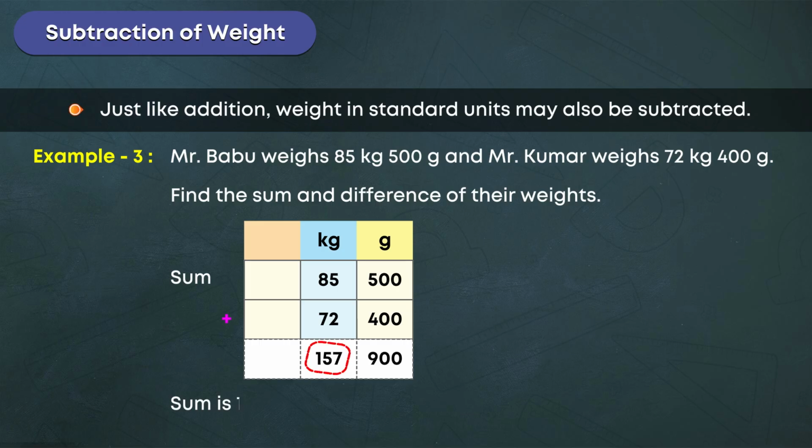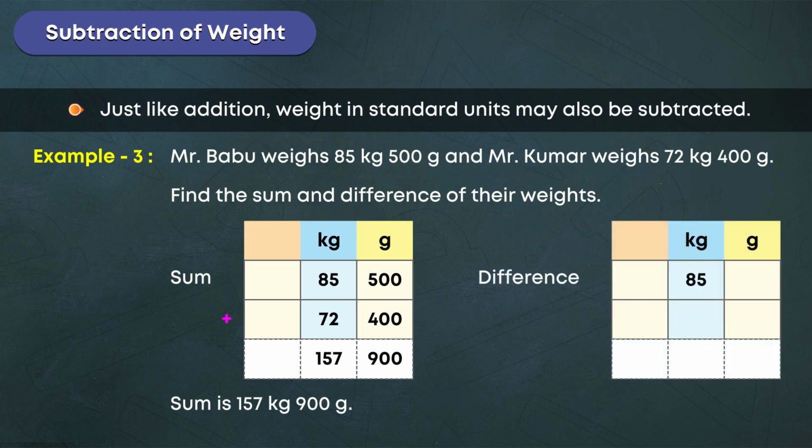Sum is 157 kilograms, 900 g. Difference: 85 kilograms, 500 g, minus 72 kilograms, 400 g, is equal to 13 kilograms, 100 g.